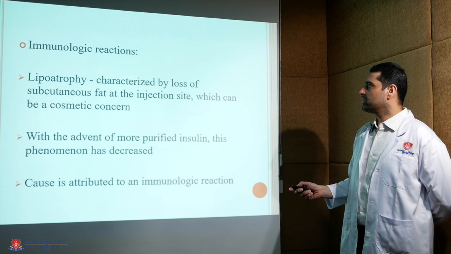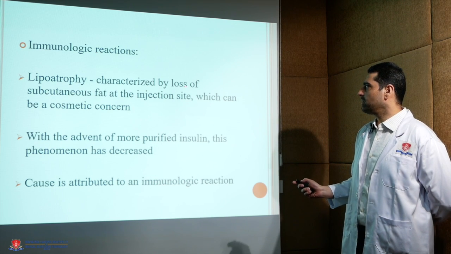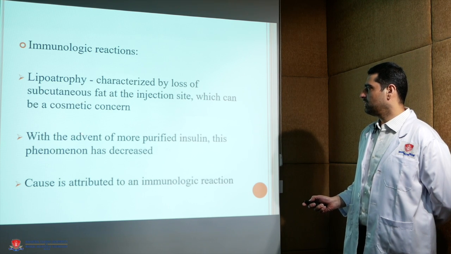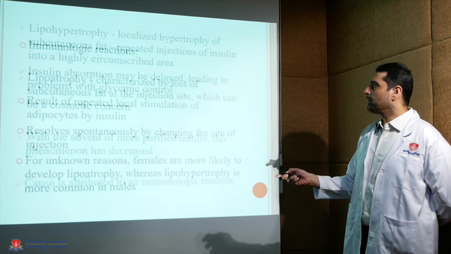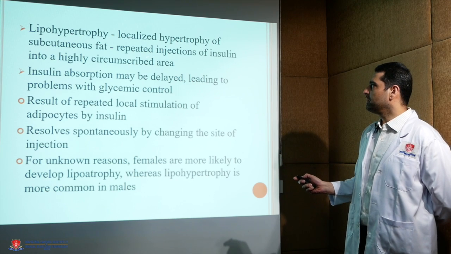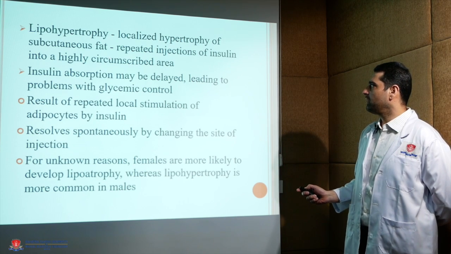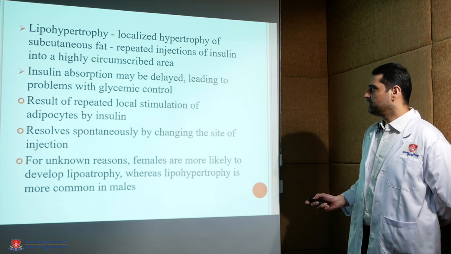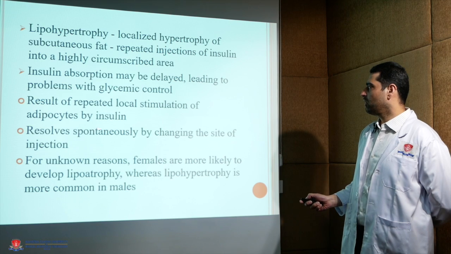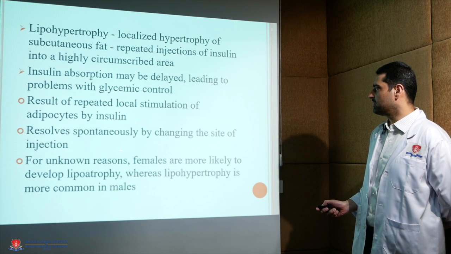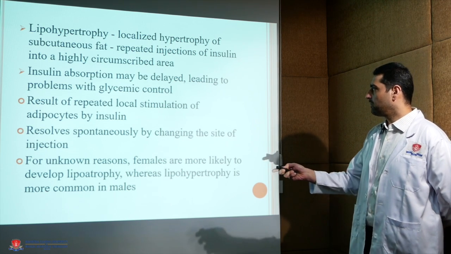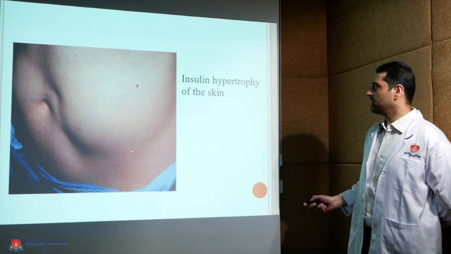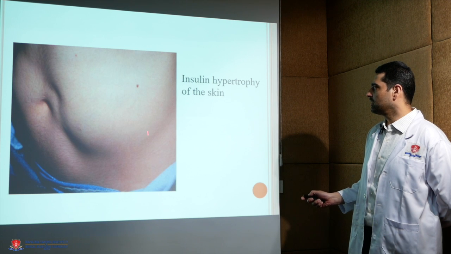Then immunologic reactions in the form of lipoatrophy, characterized by loss of subcutaneous fat at the injection site, which can be a cosmetic concern. And lipohypertrophy, which is localized hypertrophy of subcutaneous fat due to repeated injections of insulin into a highly circumscribed area. As such, it resolves spontaneously by changing the site of injection. So this picture shows the hypertrophy secondary to insulin injections in a localized area.